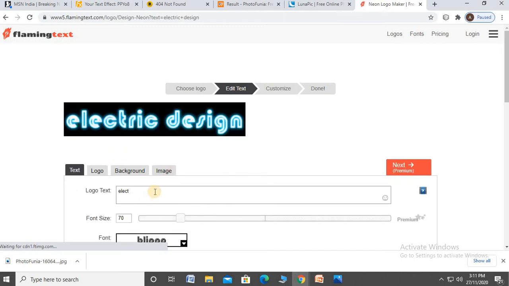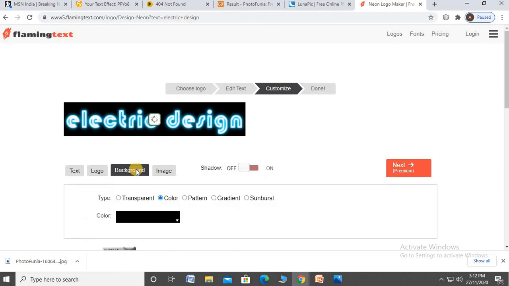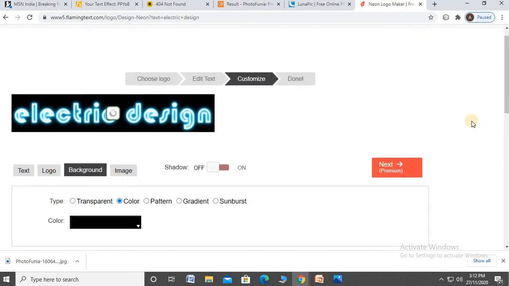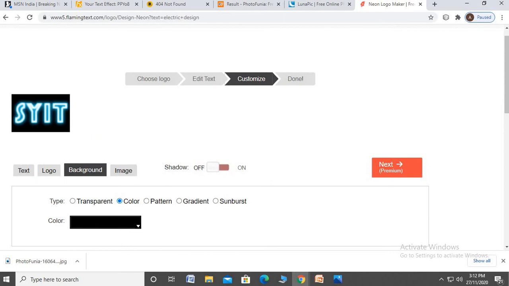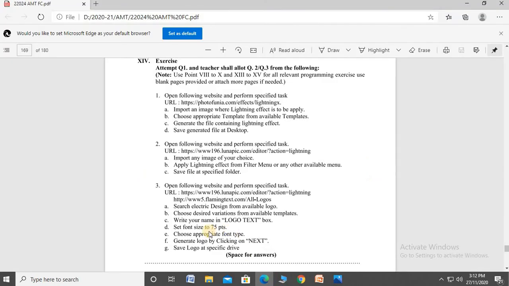Logo. I'm given the text as SYIT. Okay. If you want to change any background color, whatever, okay.